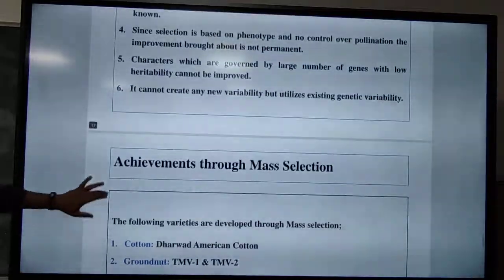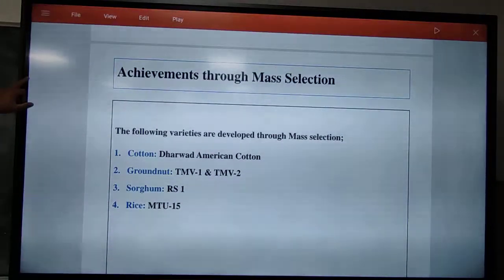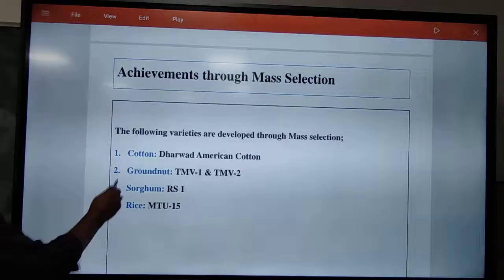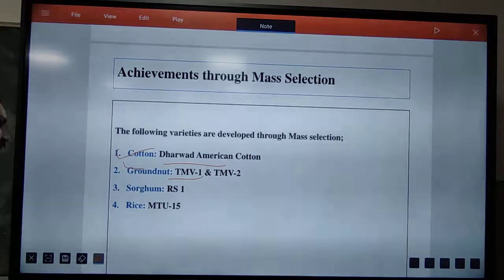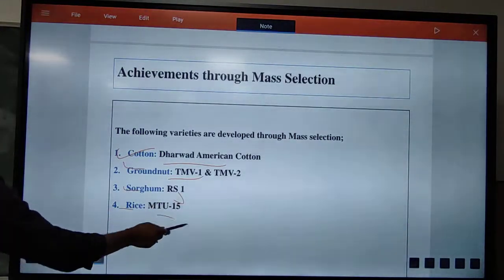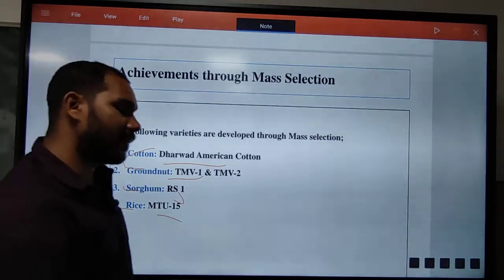Okay. If we see the achievements, you can see here the achievements: cotton, Garward American; groundnut, TMB1; sorghum, RS1 and MQ15. So these are the basic things you have to write in the mains paper.